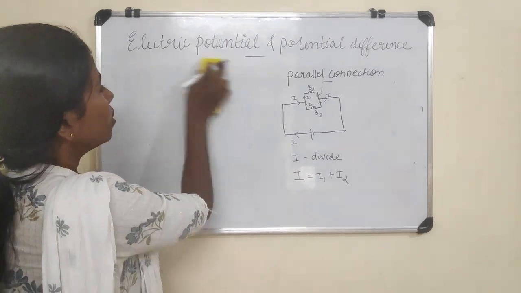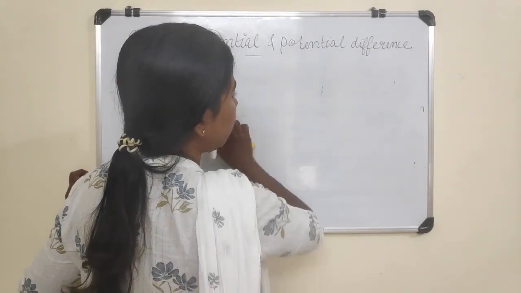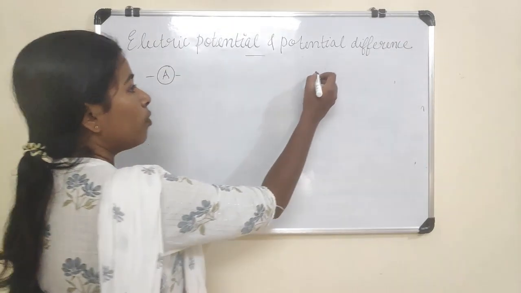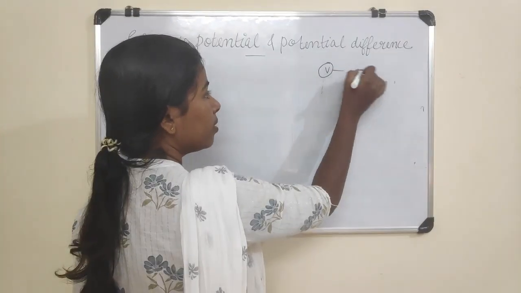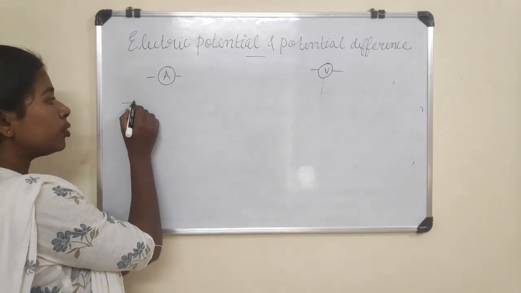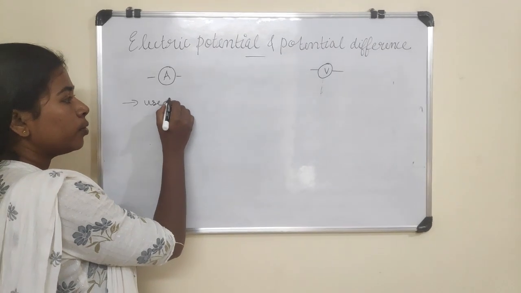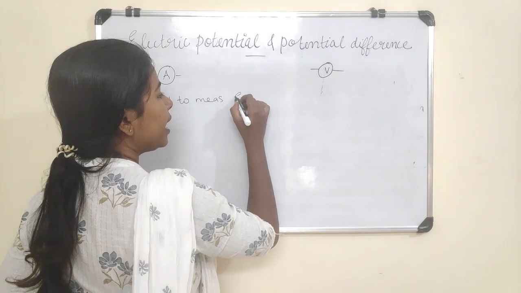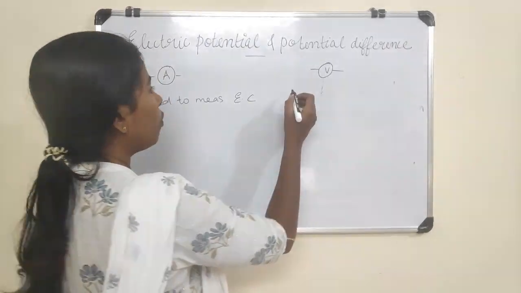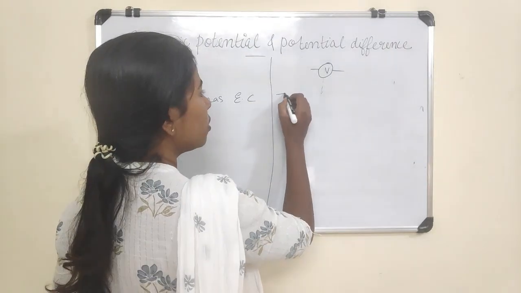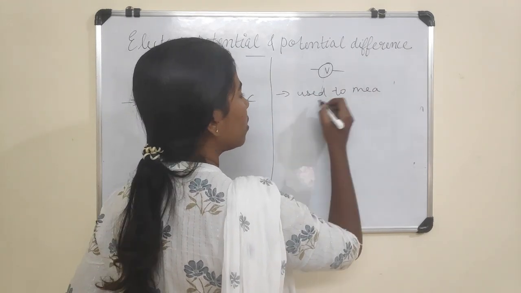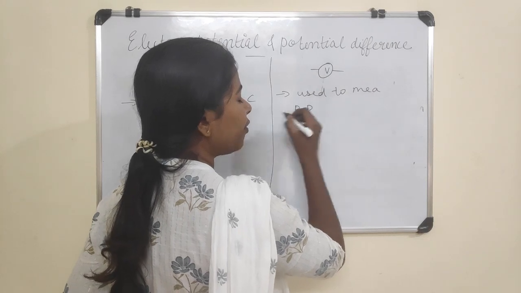So what is the difference between ammeter and voltmeter? Ammeter is denoted by the symbol A. Voltmeter is denoted by the symbol V. Ammeter is used to measure electric current. And voltmeter is used to measure potential difference.